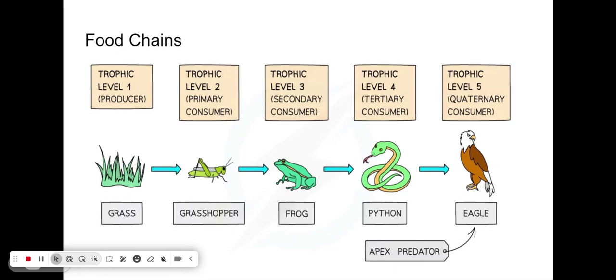Now, here's where it can be a little confusing. You also have trophic levels. So trophic levels just means what step in the food chain they are. So producers are always in trophic level 1. If it does photosynthesis, it gets its energy from the sun, it is in trophic level 1. Trophic level 2 is whatever eats that plant. So in this one, it's this primary consumer, which is the grasshopper. In trophic level 3, we have the frog, but the frog is a secondary consumer. And then so on and so forth. The python's in trophic level 4, the eagle's in trophic level 5.